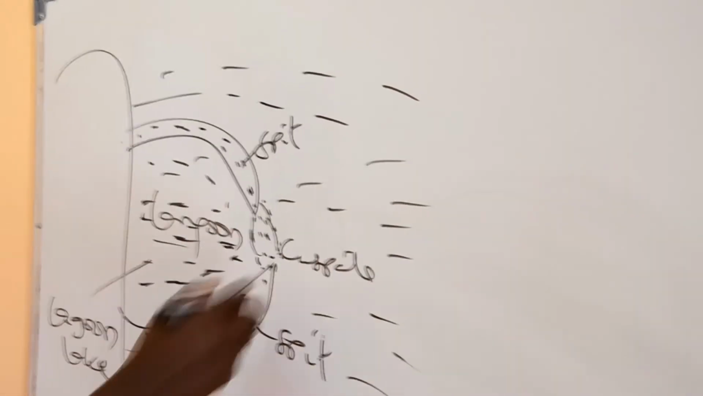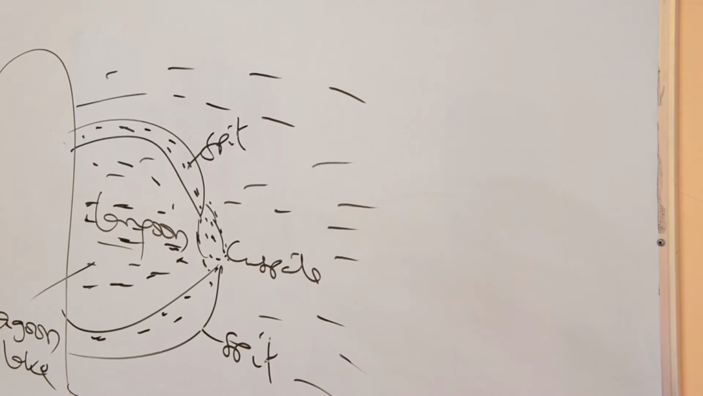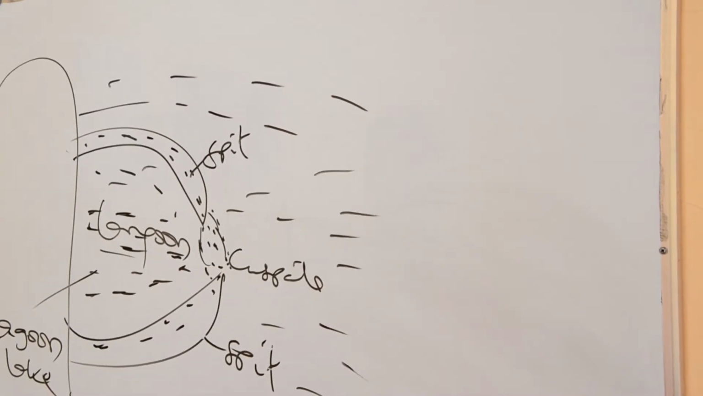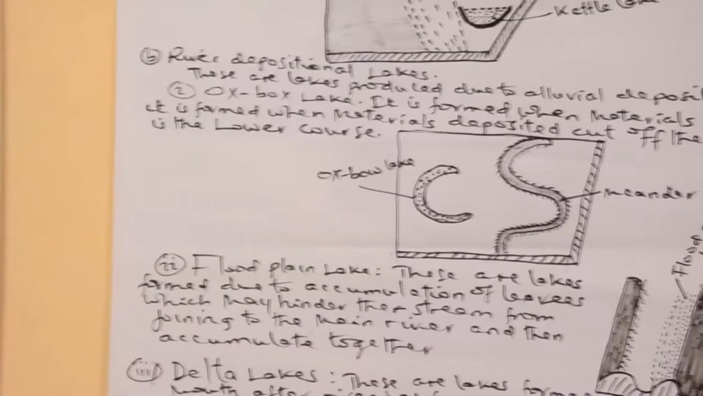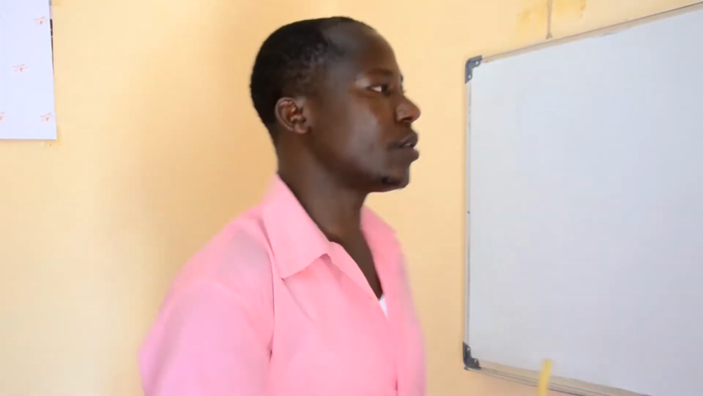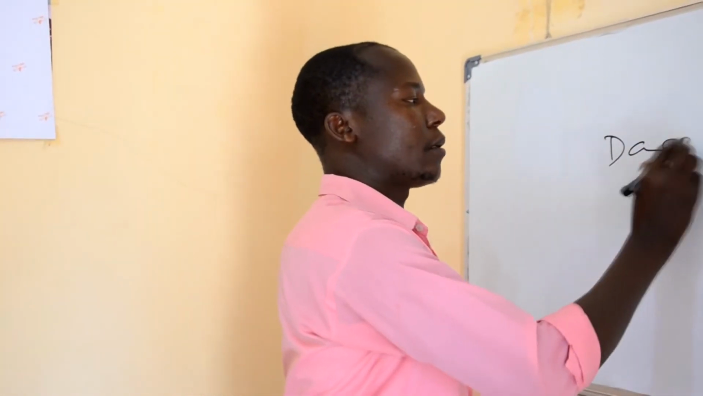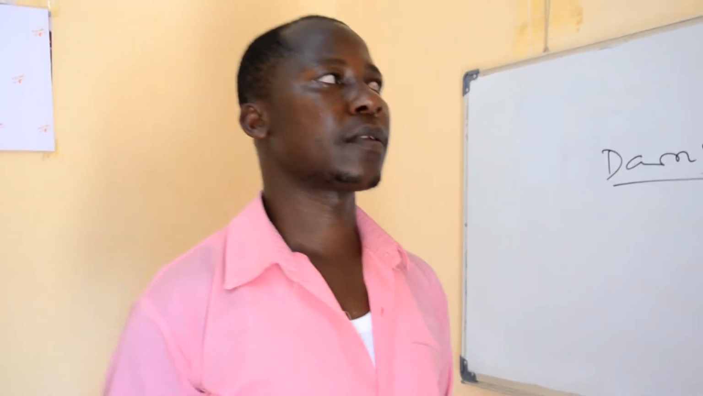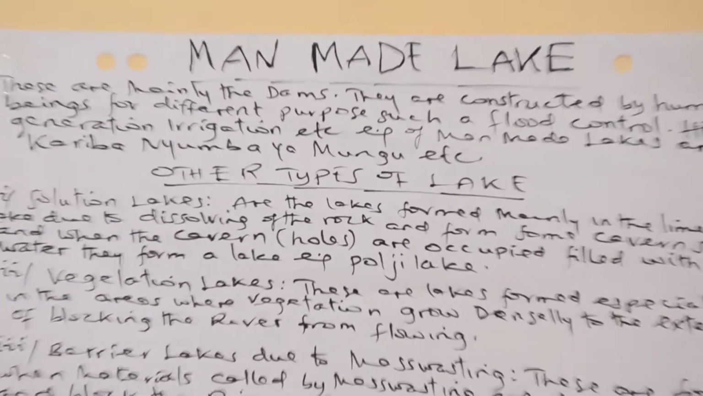Dear students, let us observe types of lakes according to the mode of formation: man-made lakes. Or let's describe some lakes which are made by human beings. These are man-made lakes, mainly dams. They are constructed by human beings for different purposes, such as flood control, hydropower generation, irrigation, and other functions. Examples of man-made lakes are Kariba, Nyumba ya Mungu, and others of the same nature.